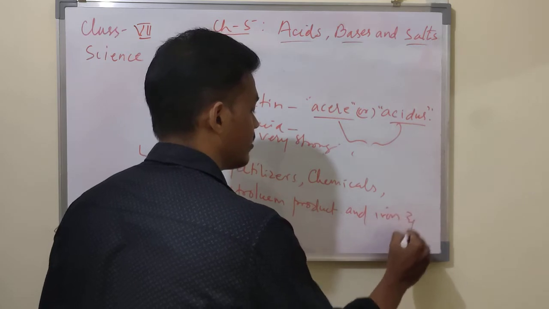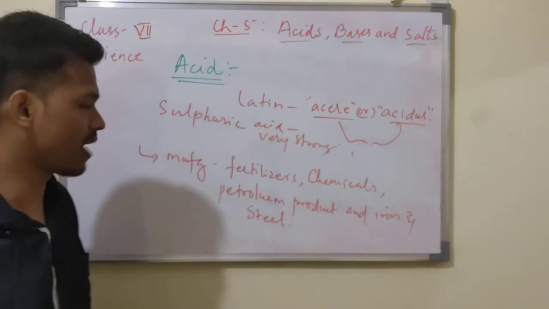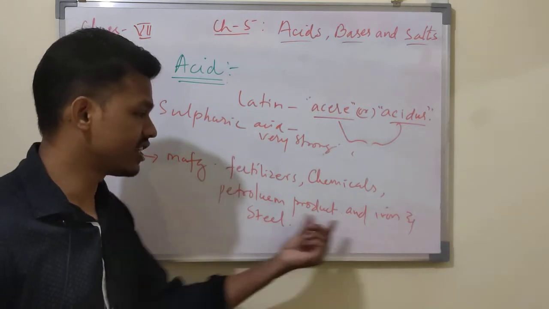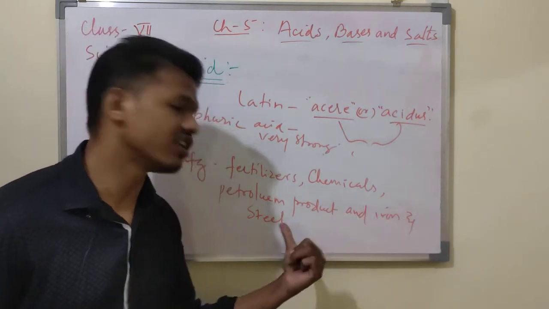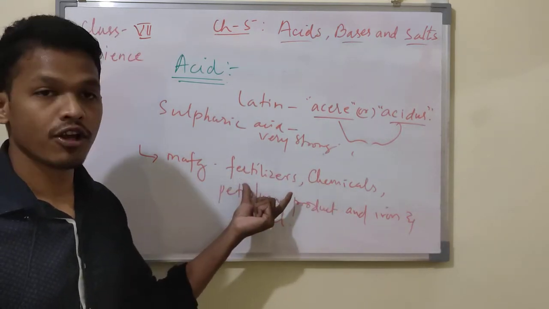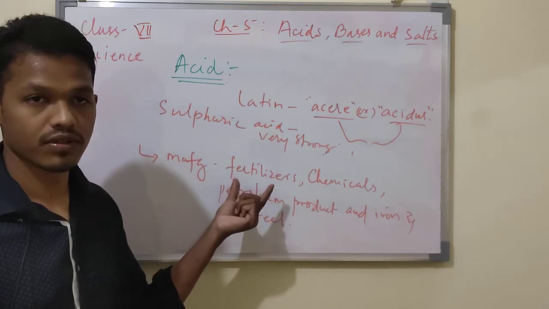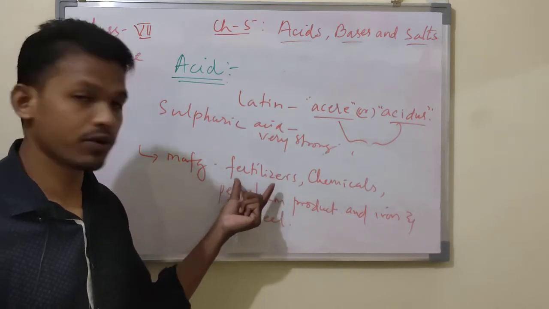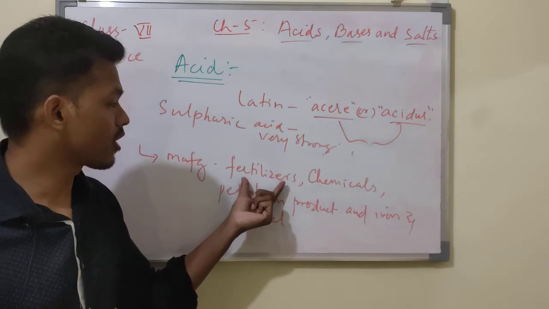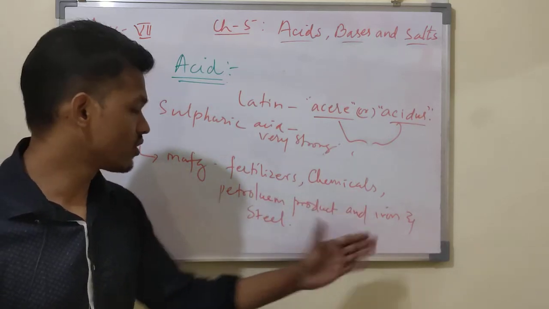Iron and steel are metals, but with the help of sulfuric acid they are manufactured. Got it now? Sulfuric acid is used for fertilizers like urea, potash, and phosphorus. So fertilizers, some chemicals, petroleum products, and also iron and steel.